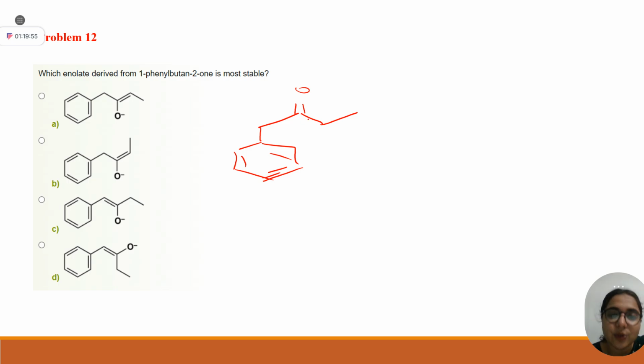Now just draw the enolate. You can draw the enolate from the right side, or from the left side. From left and right, which will we choose, and why? Here they are talking about stability. Obviously from the left side, because it is conjugated with the phenyl ring. One thing is clear: you are going to form your enolate from this side.